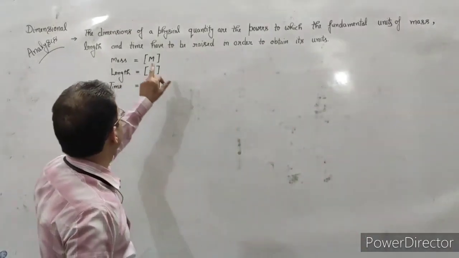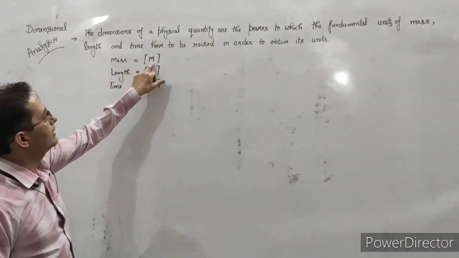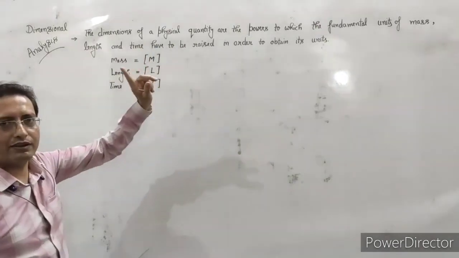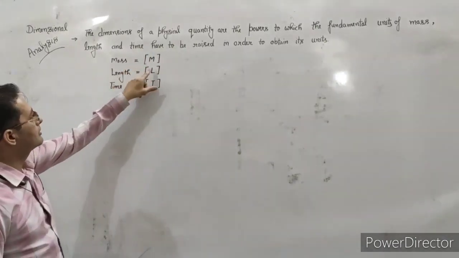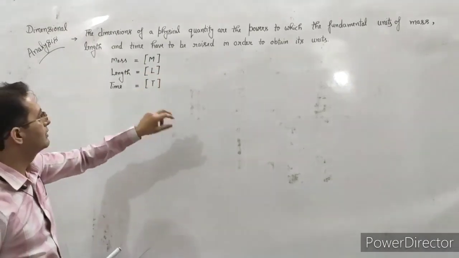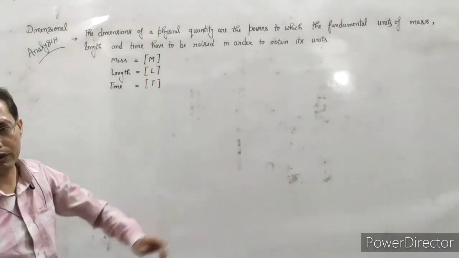Here the mass has the power 1, length L with the power 1, and T with the power 1.